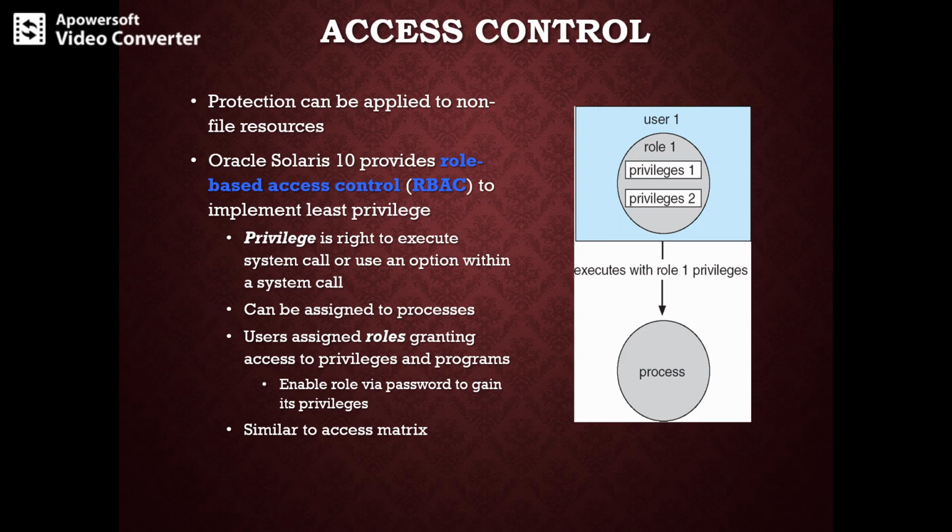So users are assigned roles, granting access to the privileges and programs. You can understand that roles bind the users and the permissions together. Permissions are assigned to roles, and users are assigned to roles.